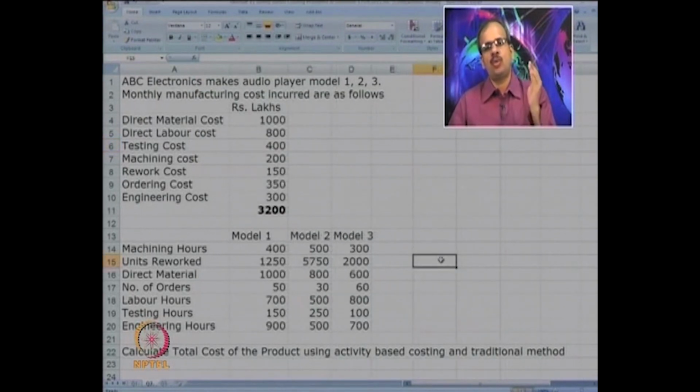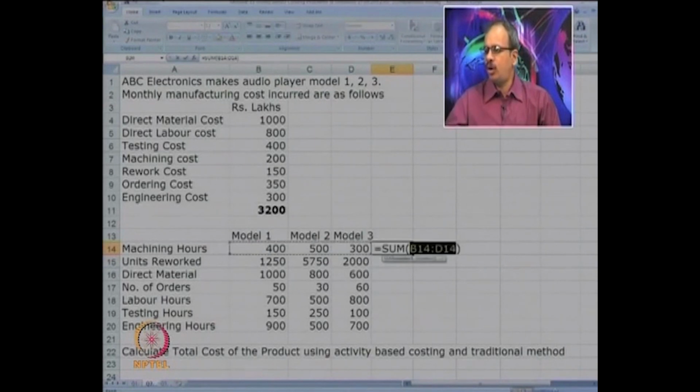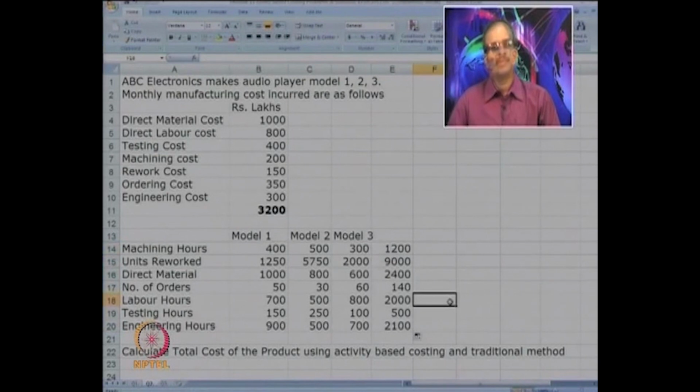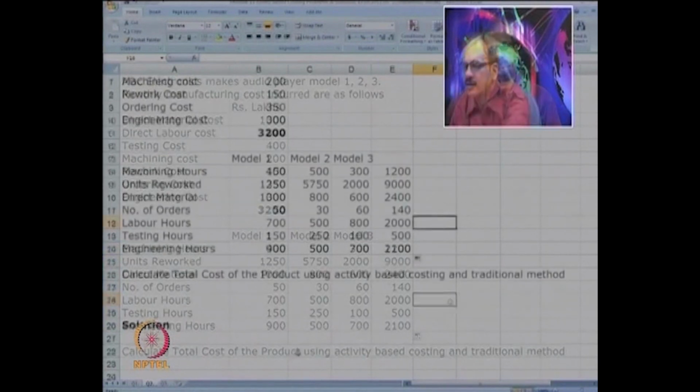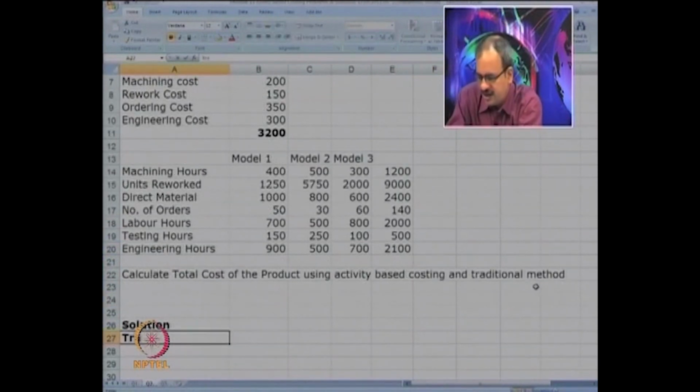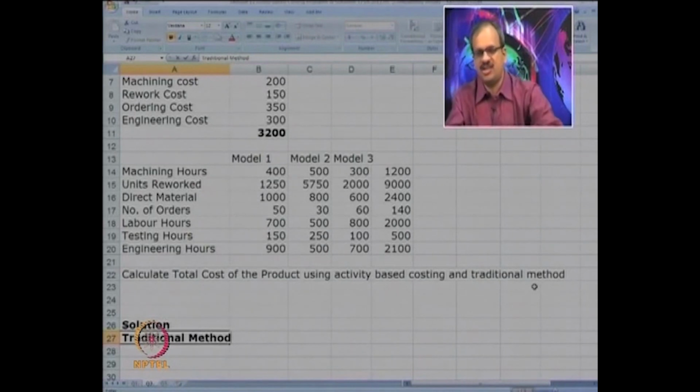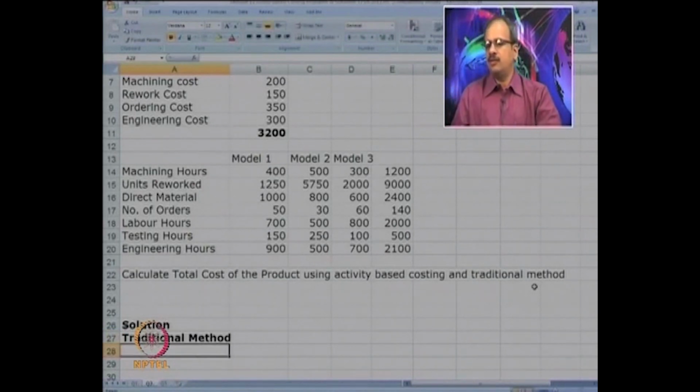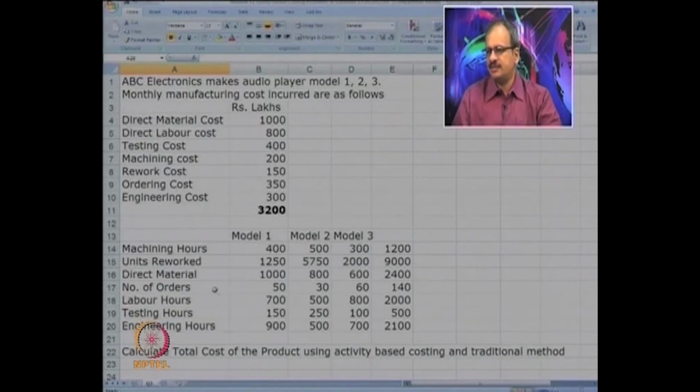Let us first do what will happen under a traditional system because it is more simplistic in nature. We will also try to take a sum of each of the cost drivers. Tell me now how to proceed. Suppose we try to calculate under traditional system. In the traditional method, what we essentially do is, first we look at the direct costs. Now there are 2 direct costs, direct material and labor.